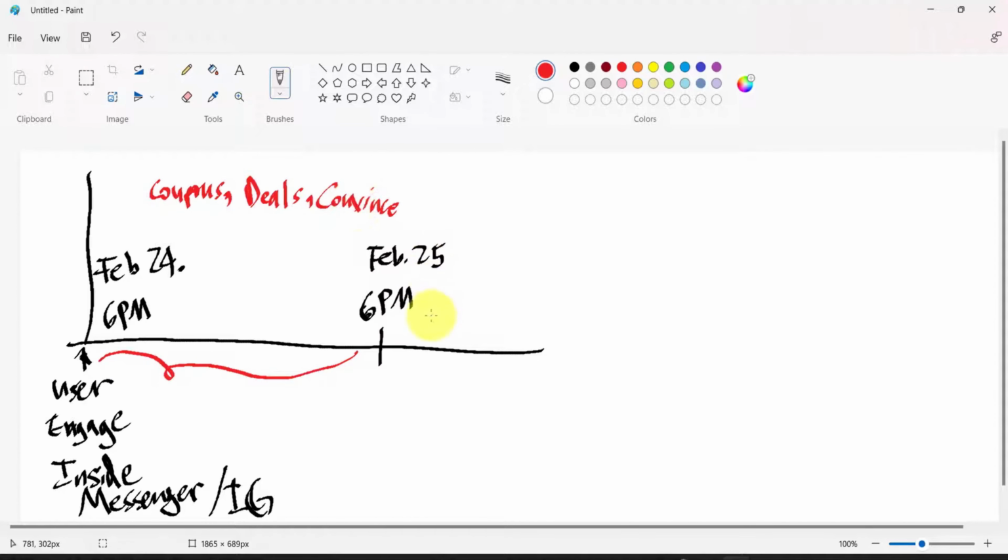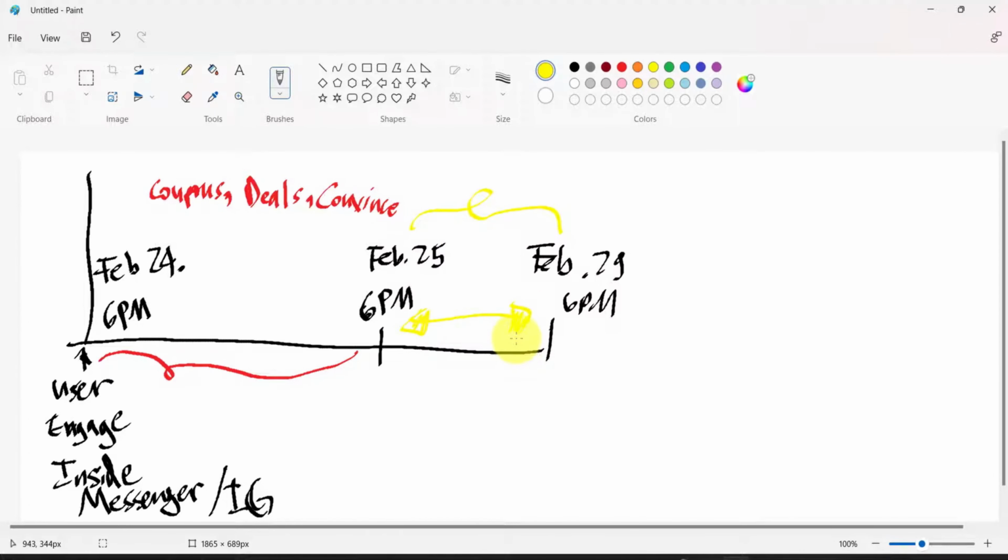What if I want to send a promotional content message? I want to send a deal or a coupon, a percentage sale after the 24-hour window. Let's say I want to send on February 29 because this is the date where we have a sale, around 6 p.m. as well. Can we still send a promotional message that convinces our users to buy from our offer? The answer is no. Within this time frame, we are not allowed to send any promotional content.